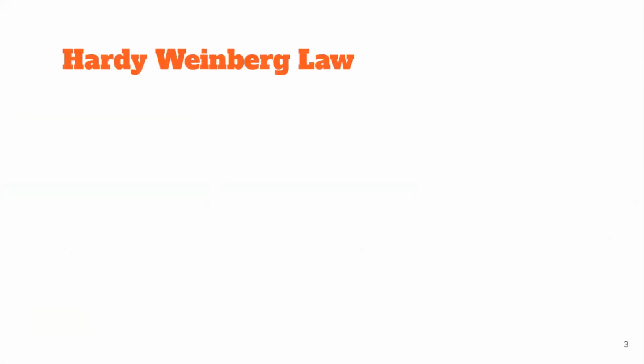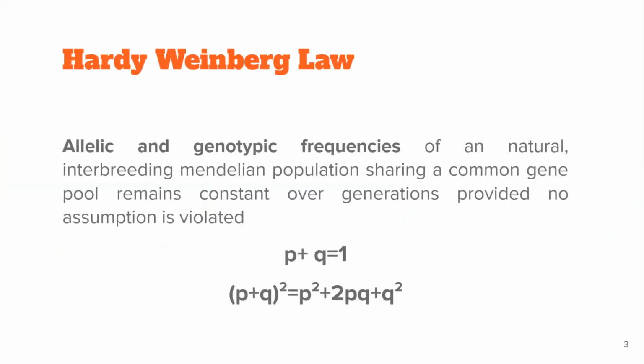Next, the law. The law states that the allelic and genotypic frequencies of a Mendelian population that are interbreeding amongst themselves will remain constant over generations, provided none of the assumptions is violated. What are the assumptions? We'll learn further.